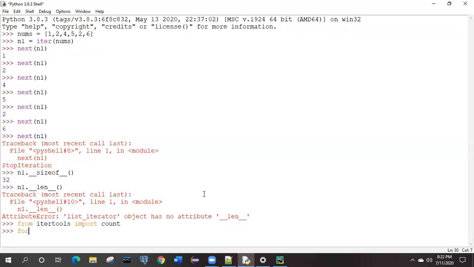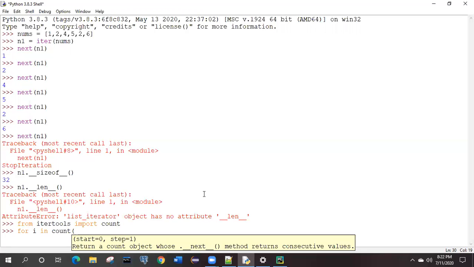For that, it will start counting something. We'll take one for loop, for i in. Okay, we will see the syntax now. What is it asking in the description? It says you have to give the start, okay, and a step. The step is not mandatory. By default, it will step by one, right? So it will ask you where you want to start, that you need to specify. Something like that you need to specify over here.